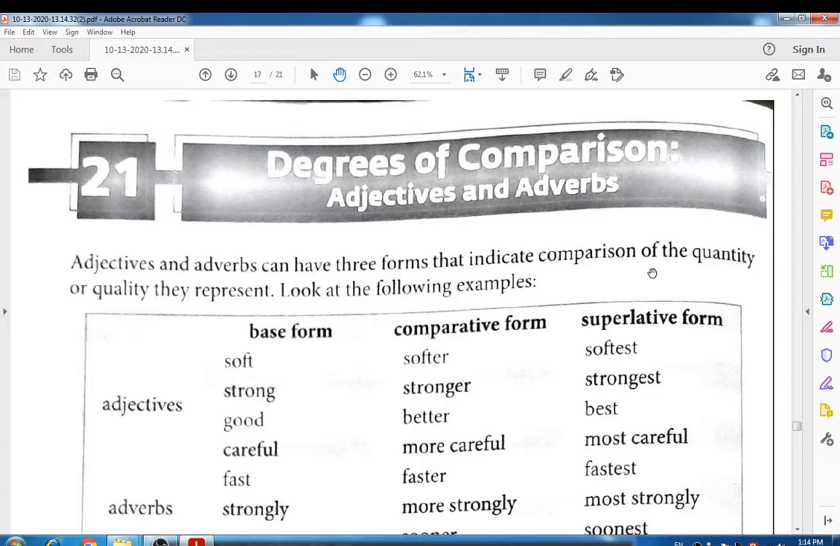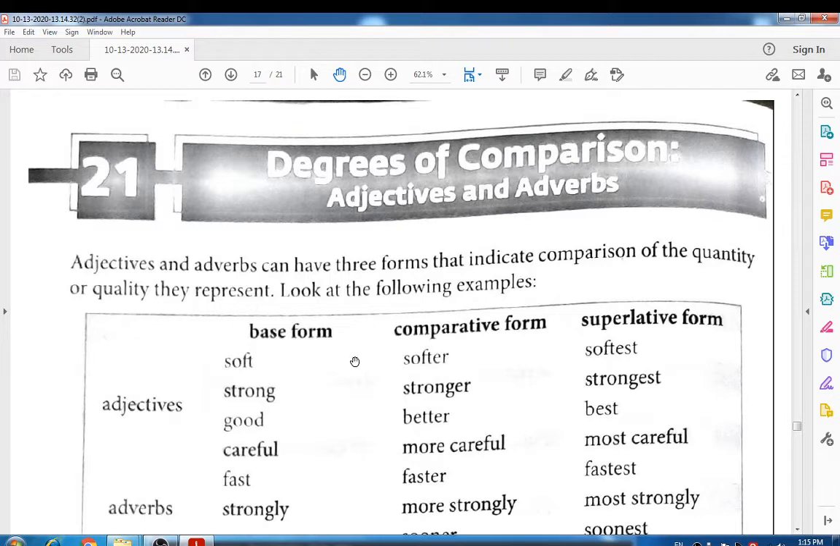The name of the session is degree of comparison, right? Let's see what the degree is and what kind of changes occur in the adjective when we see different forms of degrees. Adjectives and adverbs can have three forms that indicate comparison of the quantity or quality they represent, right? Look at the following examples.